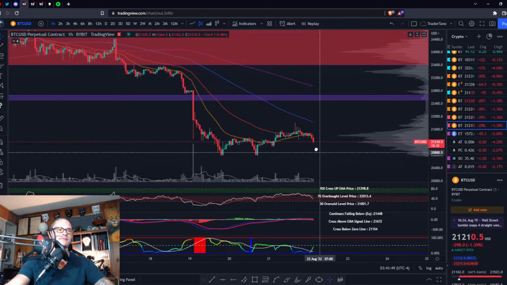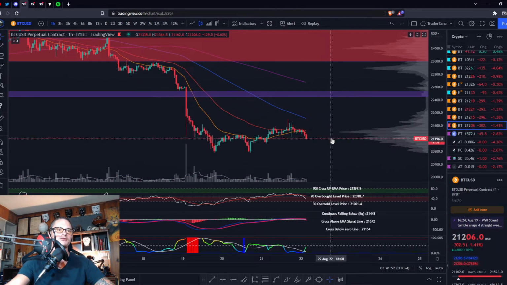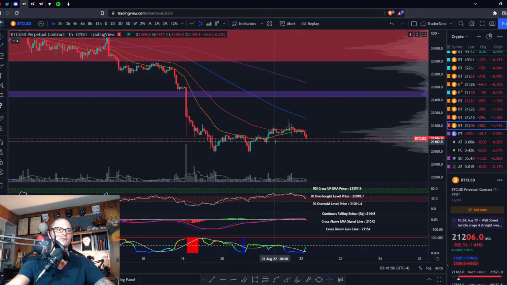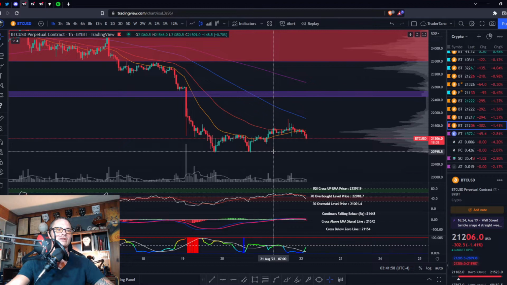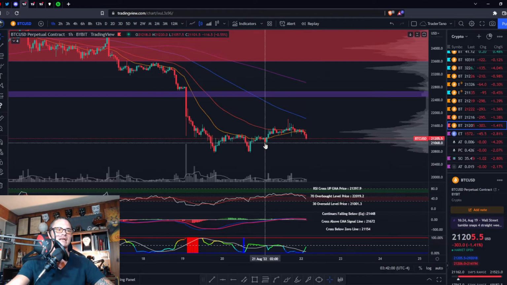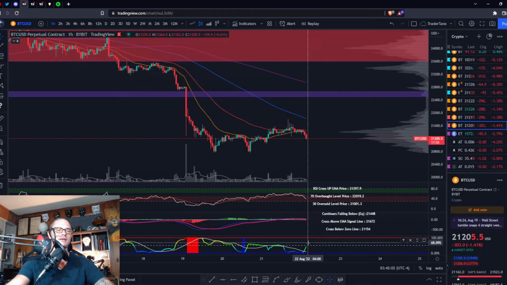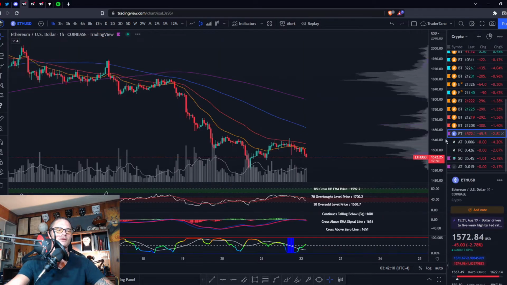So basically, we're pretty bearish right now. If we do break this last low, and I do think we'll break these last lows. So watch this last low, watch this BBWP as soon as it gets into the upper zone, and then pay attention to your MACD and your RSI and where they're sitting at. All right, let's move on to Ethereum.